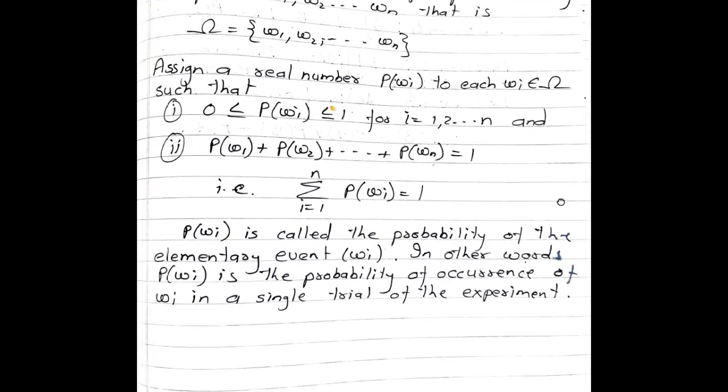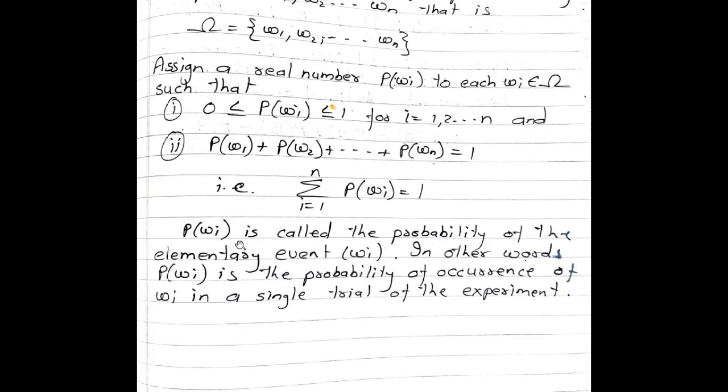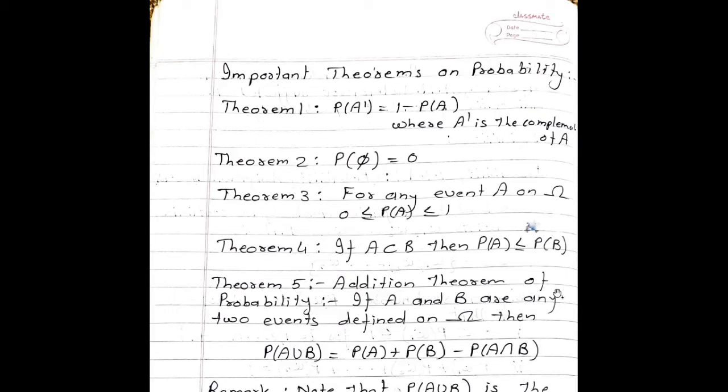So we can write it as summation over i equal to 1 to n, probability of omega i must be equal to 1. P of omega i is called the probability of the elementary event omega i. In other words, P of omega i is the probability of occurrence of omega i in a single trial of the experiment.